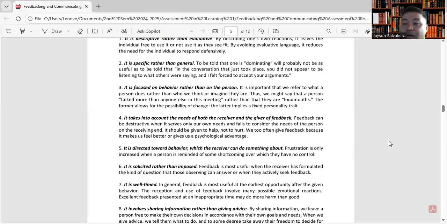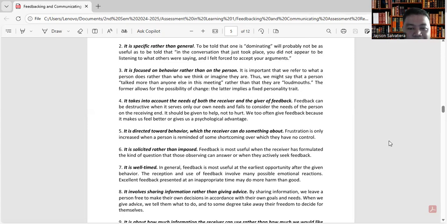Let's continue our goals, di ba? It is solicited rather than imposed. Feedback is most useful when the receiver has formulated the kind of question that those observing can answer or when they actively seek feedback. It is well timed.